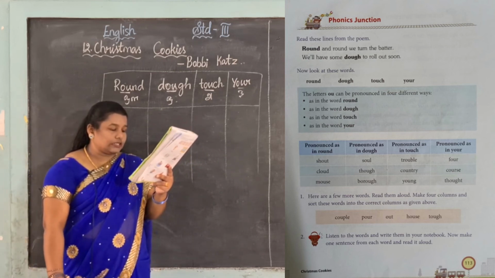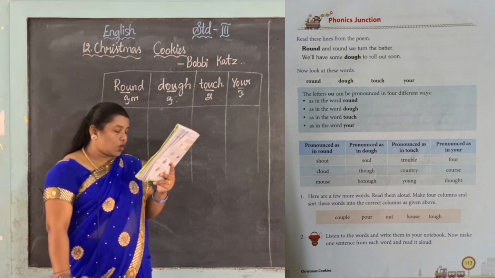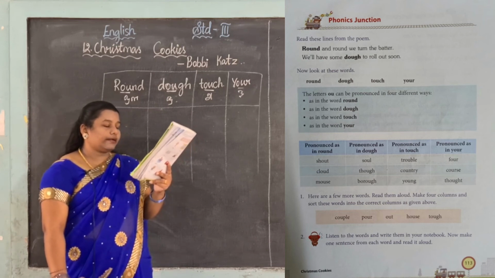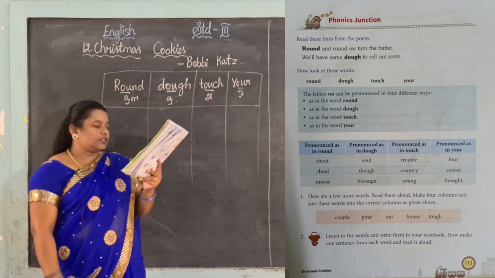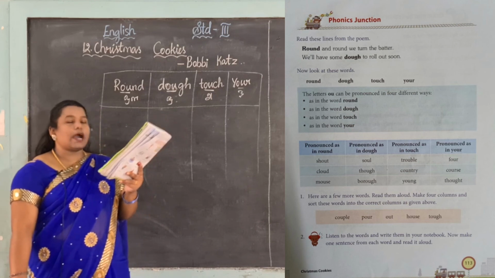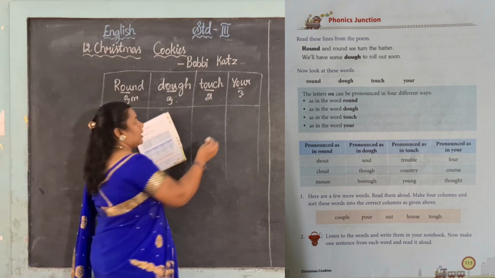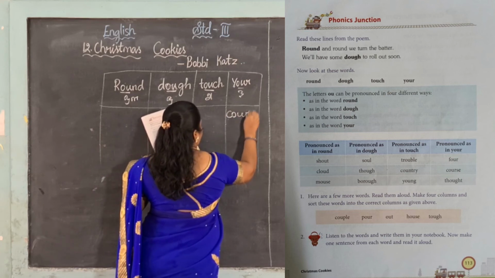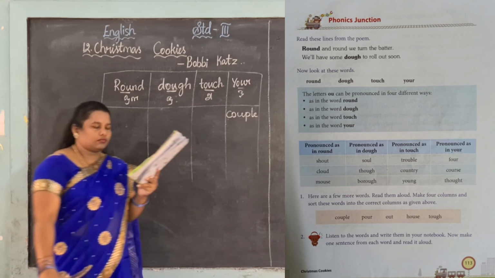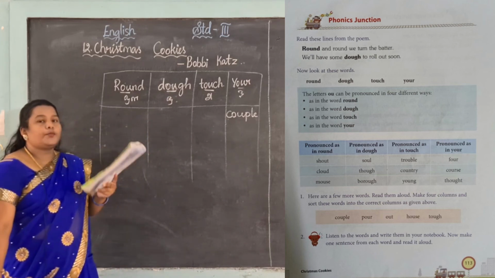See, now here are a few more words. Read them aloud, make 4 columns and sort these words into the correct columns as given above. Okay, you want to split the words into the correct column. First one, couple. See, pronounce couple, yes, so couple comes under the a sound. Okay, next poor.